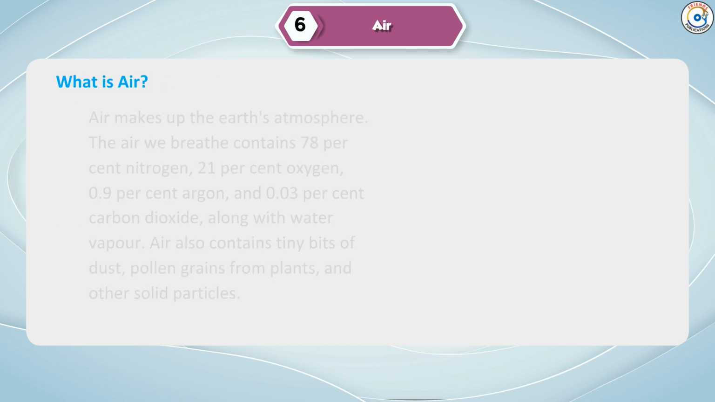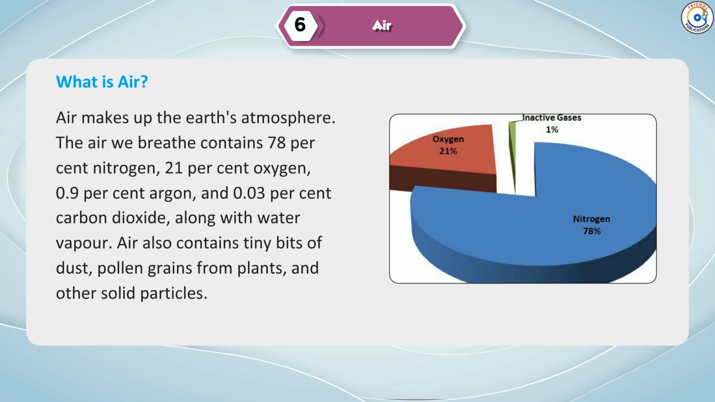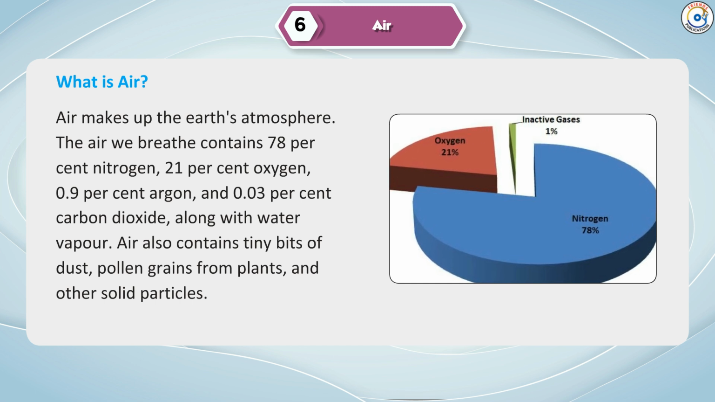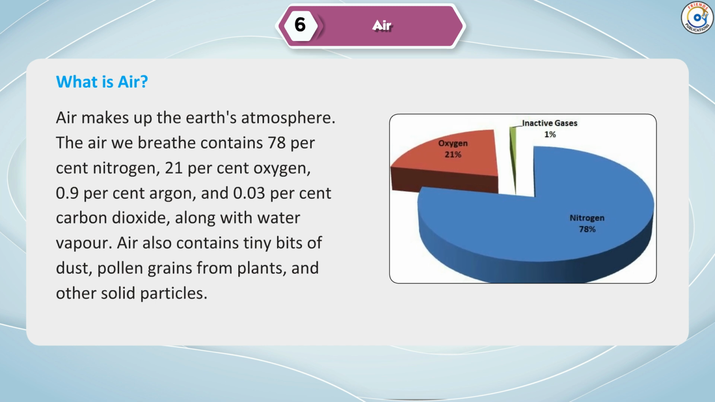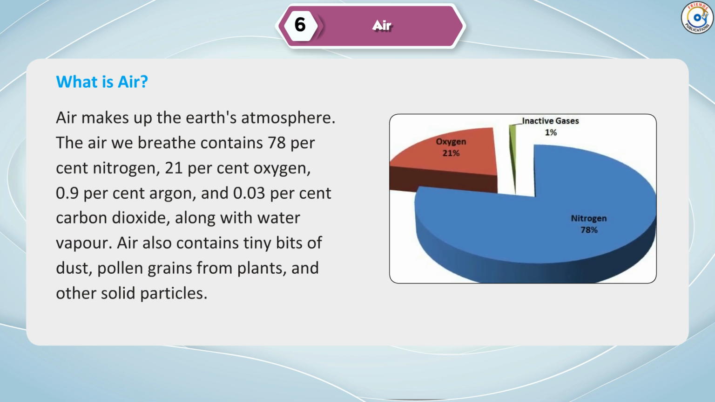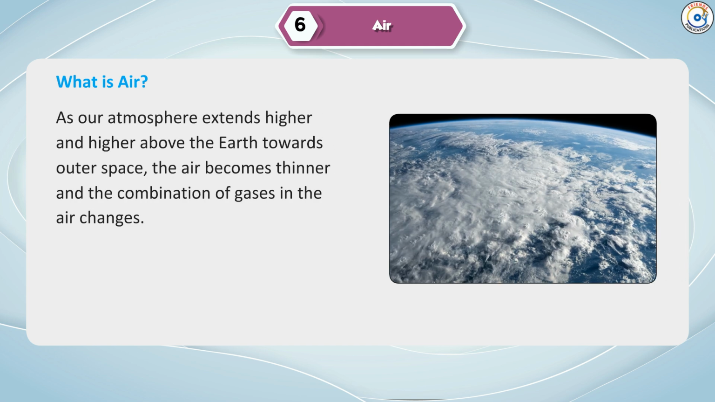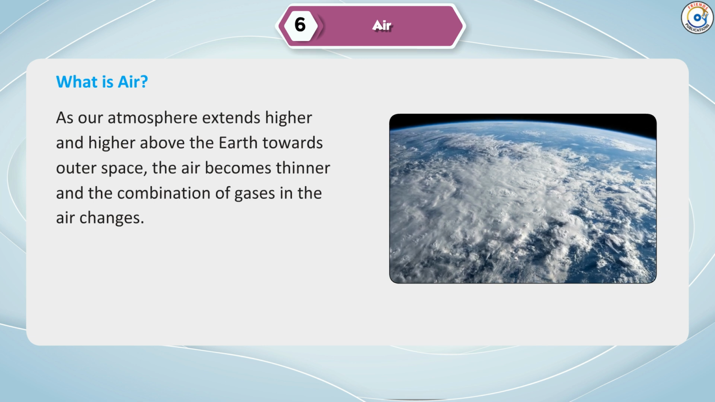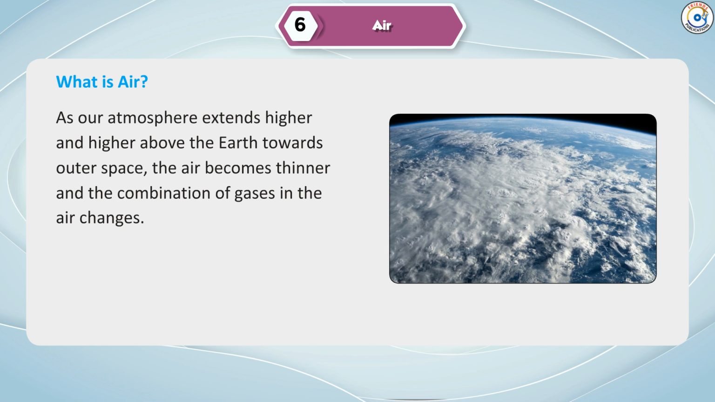What is air? Air makes up the Earth's atmosphere. The air we breathe contains 78% nitrogen, 21% oxygen, 0.9% argon, and 0.03% carbon dioxide, along with water vapor. Air also contains tiny bits of dust, pollen grains from plants, and other solid particles. As our atmosphere extends higher and higher above the Earth towards outer space, the air becomes thinner and the combination of gases in the air changes.